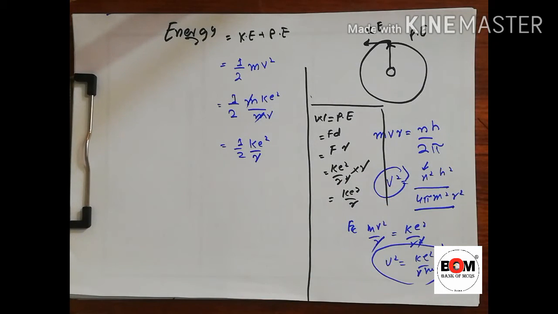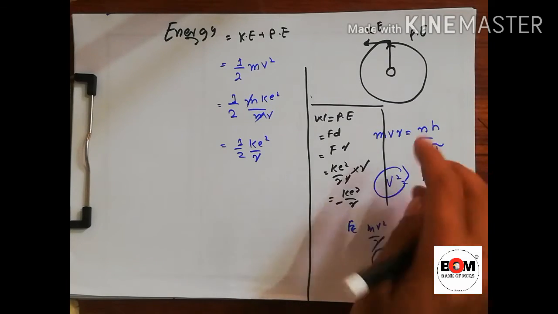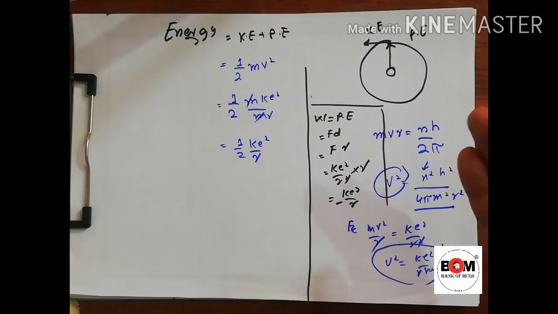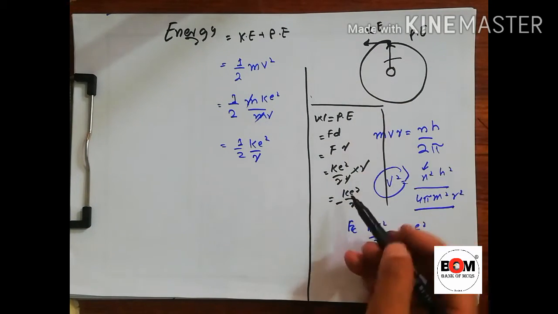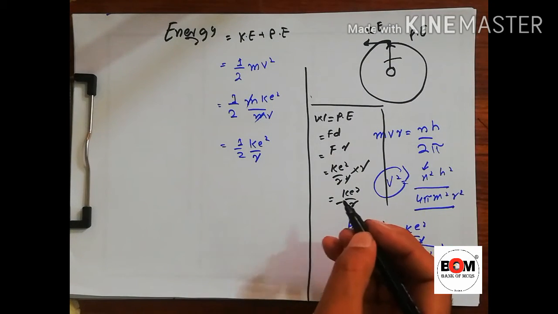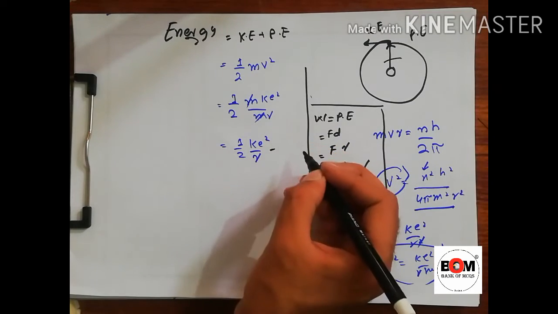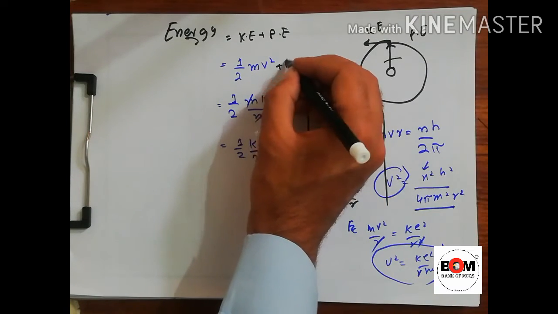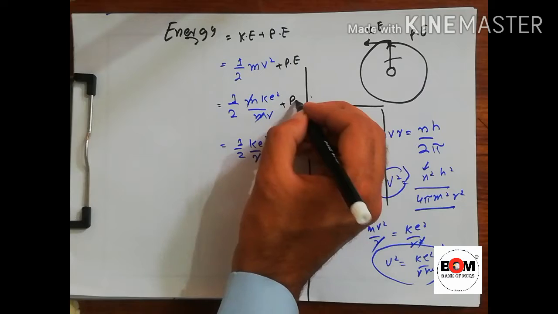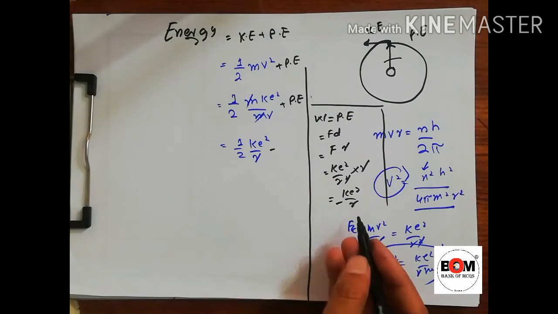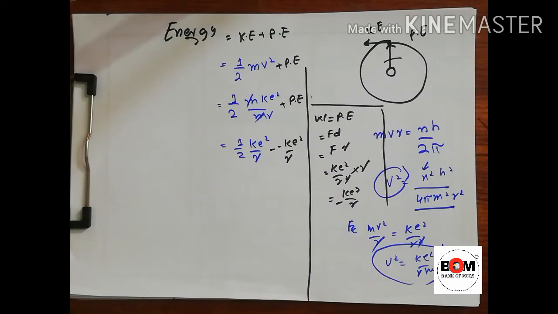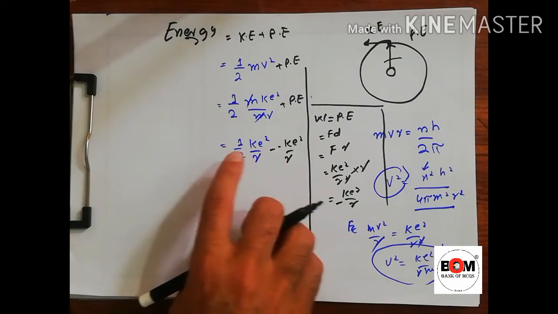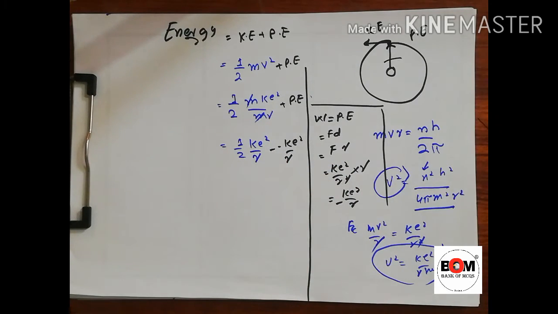The electrostatic potential energy will always be negative, because it is the energy involved when we bring the electron from one state to another state. So the potential energy is equal to minus ke square divided by r. So this is the potential energy, and this is the kinetic energy.